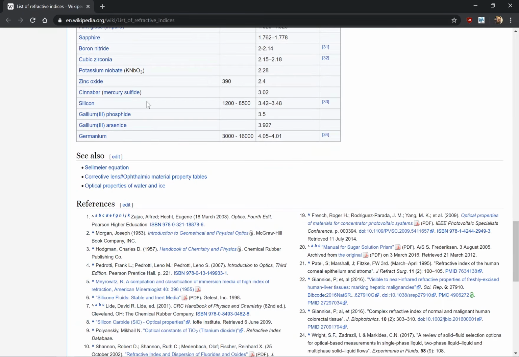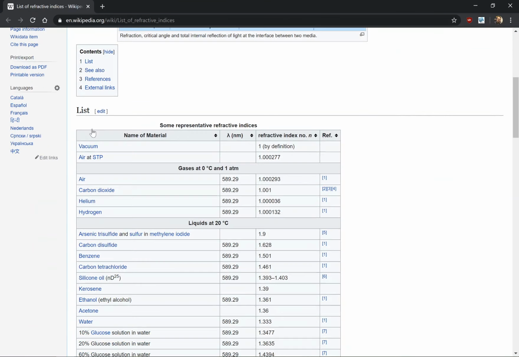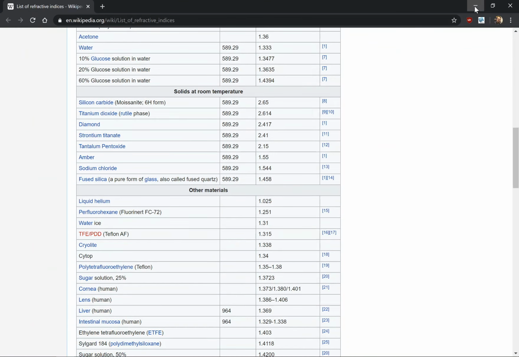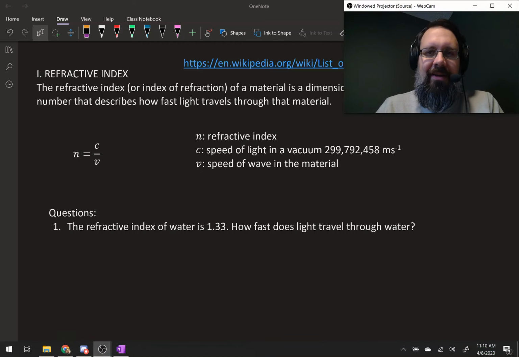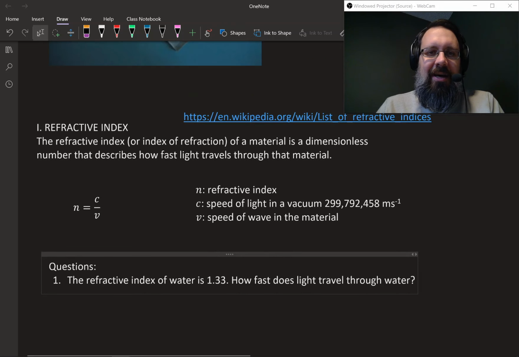So just thought it'd be cool, you guys can see this list of all these crazy materials and how fast light travels through them. The refractive index is often also called the index of refraction. In America, we tend to call it index of refraction more so than refractive index, but you'll hear both terms used interchangeably. It's a dimensionless number, which means it doesn't have any units, and it just basically describes how fast light travels through the material.